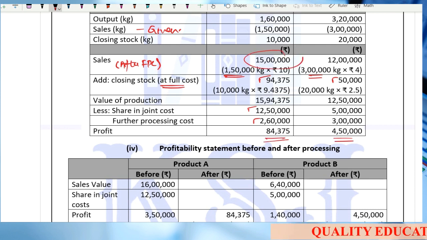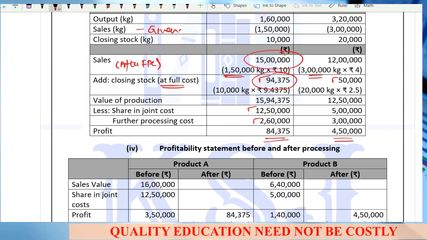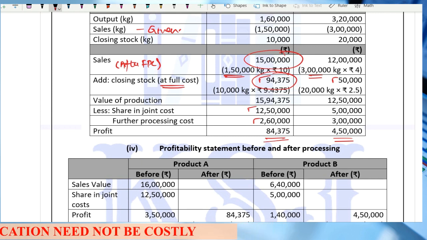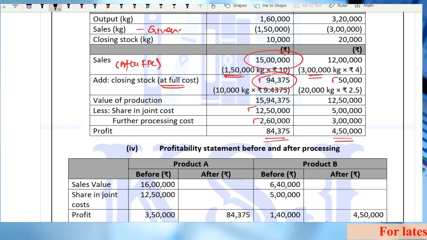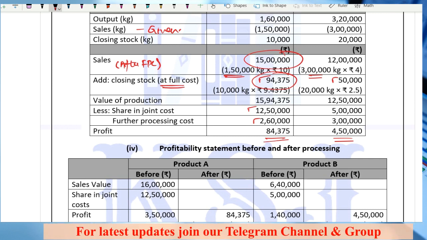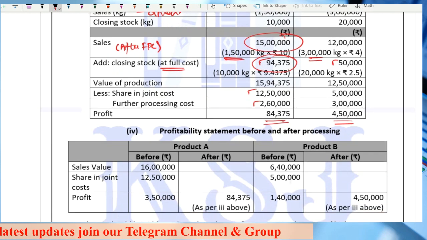This is the sales that we are doing. This is at cost we are recording, that we'll be selling it at least at the cost. So this is the total value, right? 15 lakh plus 24,375. This is at least what we'll be getting, and subtracting the joint cost and the further processing cost from that